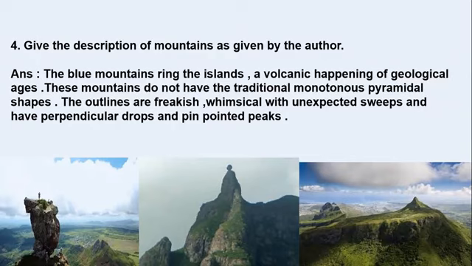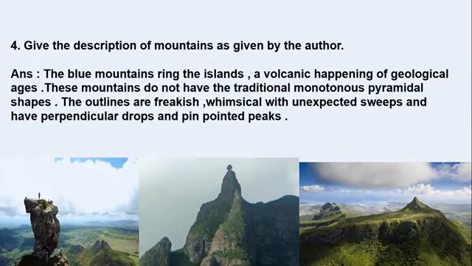They were all unique, freakish, whimsical, very simple and very special kinds of shapes and sizes of mountains were found, which were unexpected sweeps and have perpendicular drops and pinpointed peaks. They were flat also, and they were pinpointed also. They were perpendicular drop type of mountains.